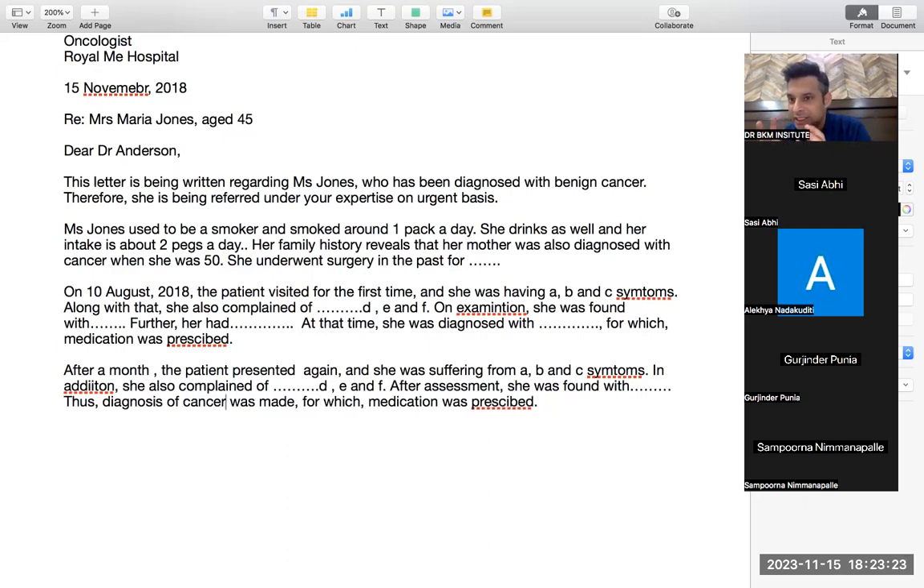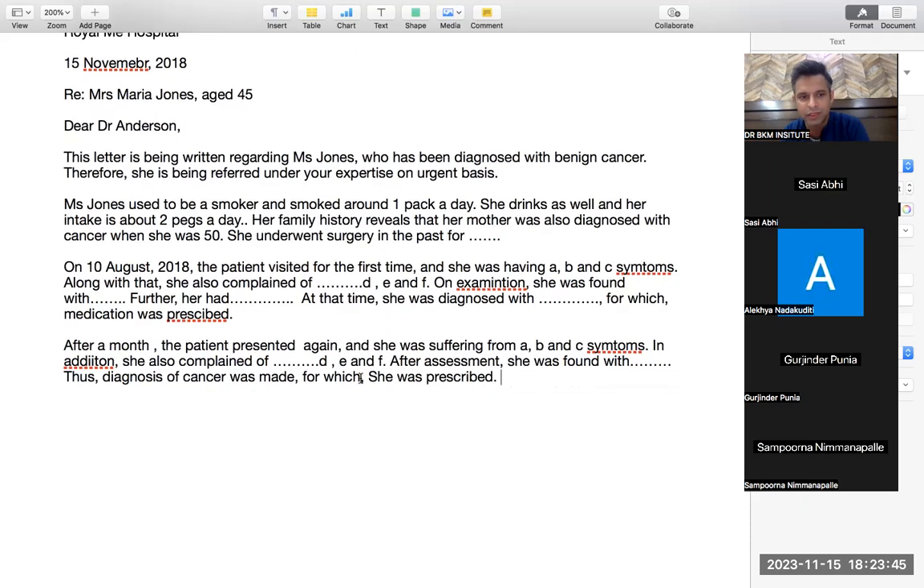So that is how you can change your sentence. She was having these symptoms, after assessment she was found, thus a diagnosis of cancer was made, for which she was referred to a specialist, and she was prescribed this, whatever medication you are given. So the tense almost remains the same, it's just about maneuvering it.